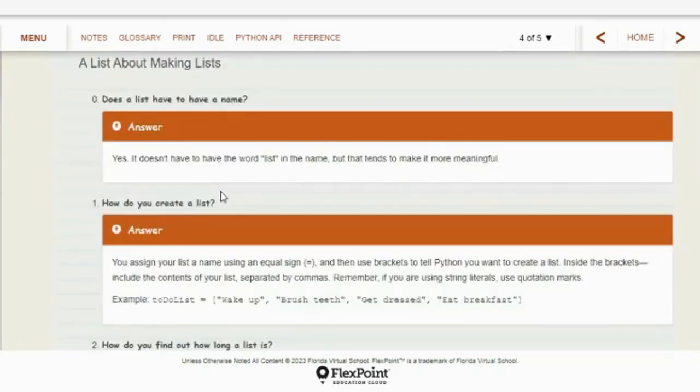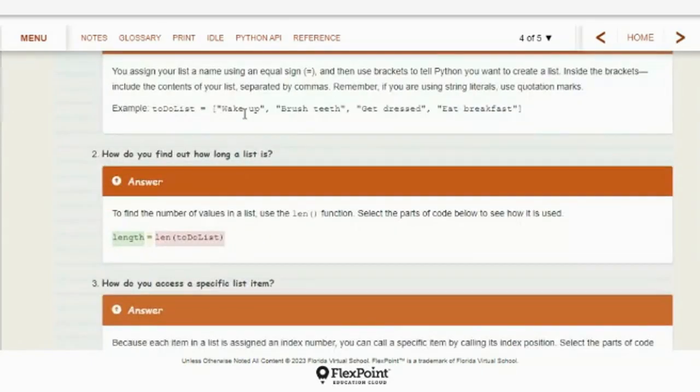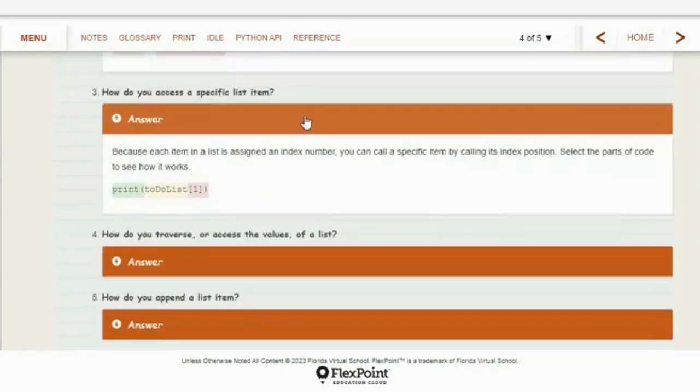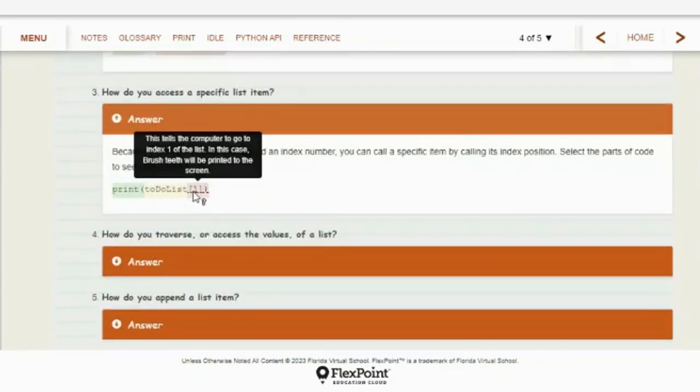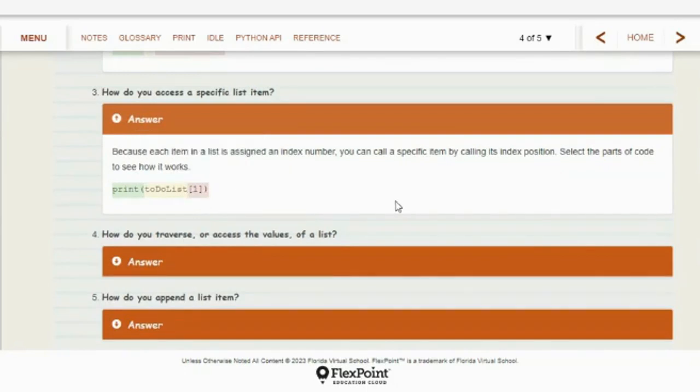So let's go back to our to-do list. See, wake up would be item 0. Brush teeth would be number 1. So when we say number 1, that's going to print brush teeth because that's item number 1 in our list.